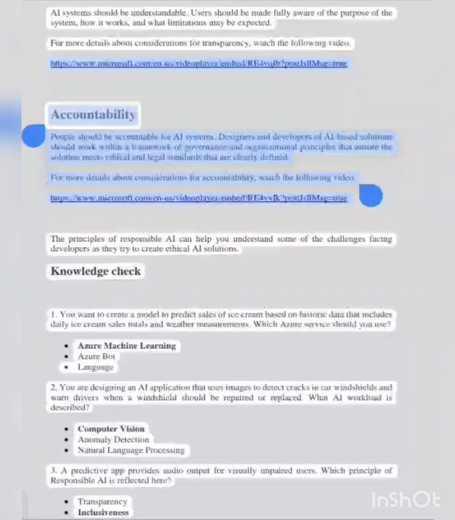Accountability. People should be accountable for AI systems. Designers and developers of AI-based solutions should work within a framework of governance and organizational principles that ensure the solution meets ethical and legal standards that are clearly defined. For more details about considerations for accountability, watch the following video.